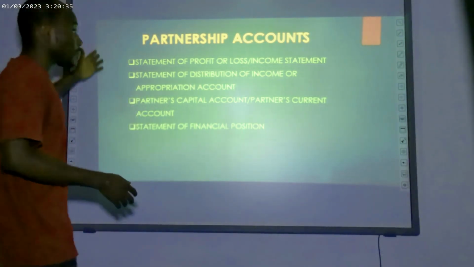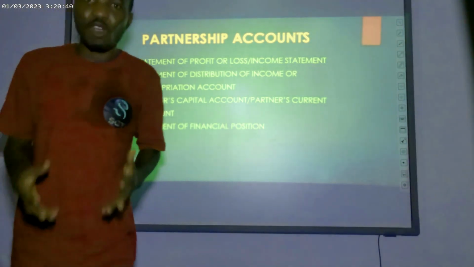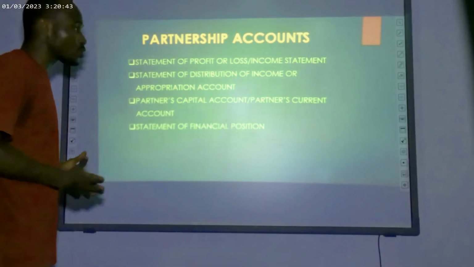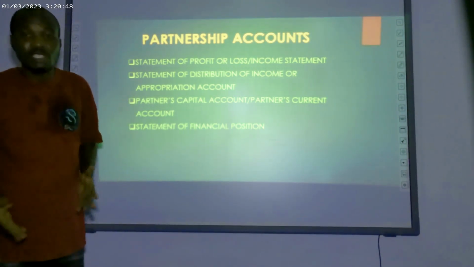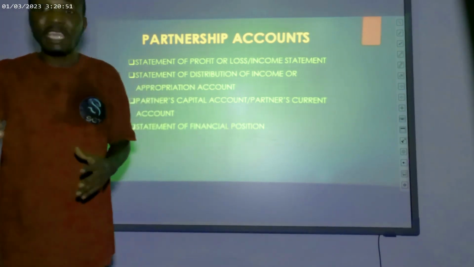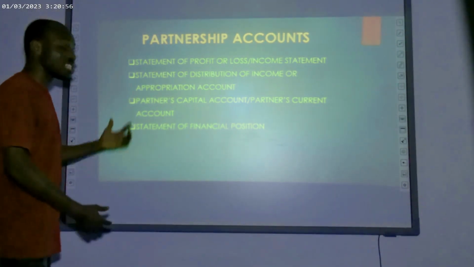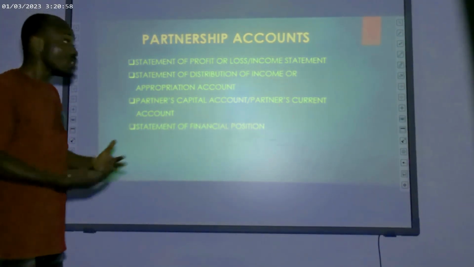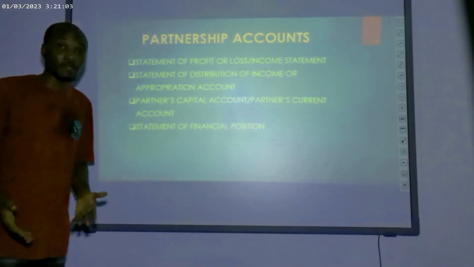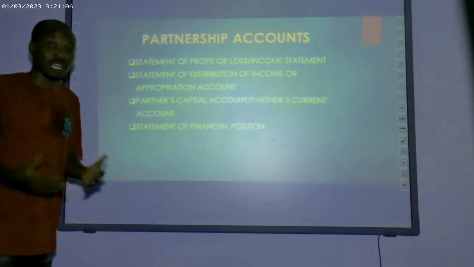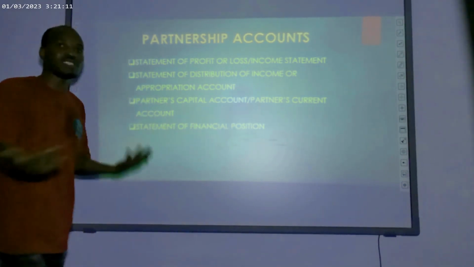Again, we are going to prepare the statement of profit or loss or income statement to show the income, performance, and net profit for the partnership business. After that, we also need to prepare the statement of distribution of income, the appropriation account, to distribute the profit of the partnership among the partners. That is what we have to do. After we prepare that, we now prepare the partners' current account. Then we prepare our statement of financial position. So let's see how this account looks like.